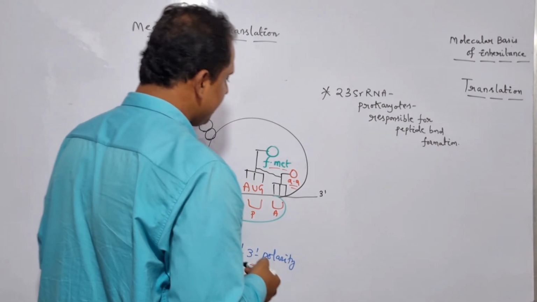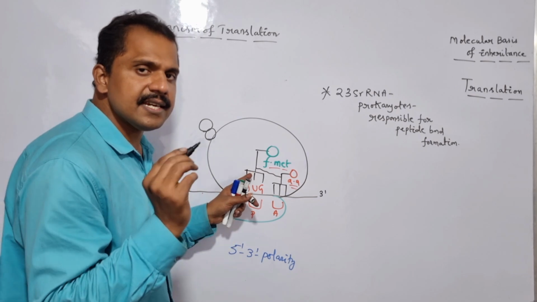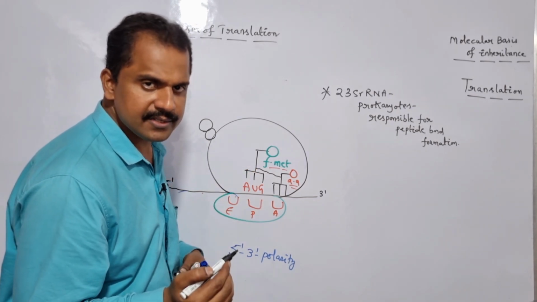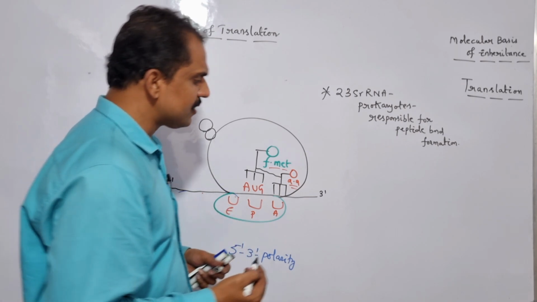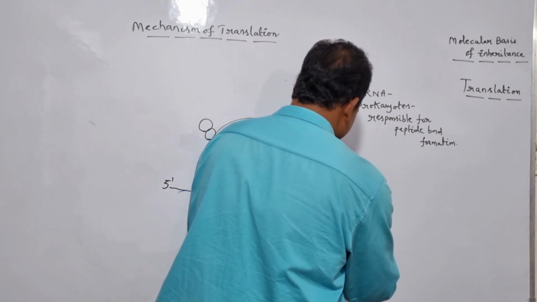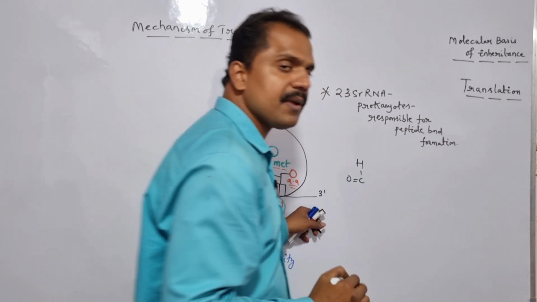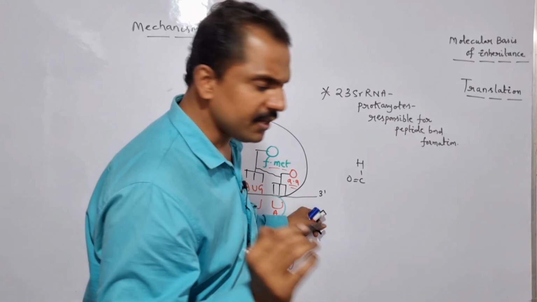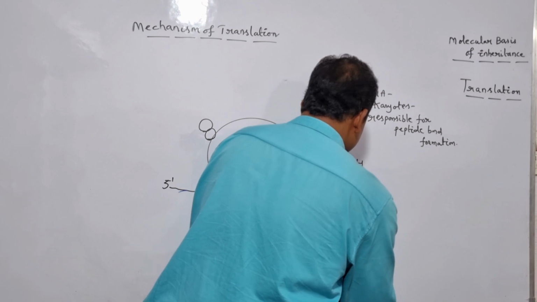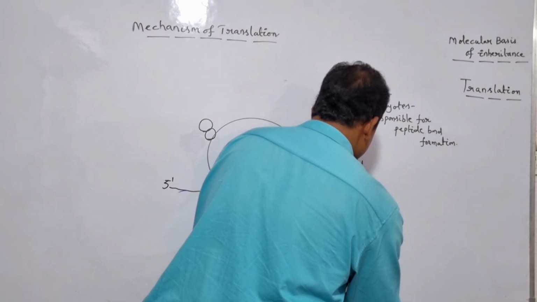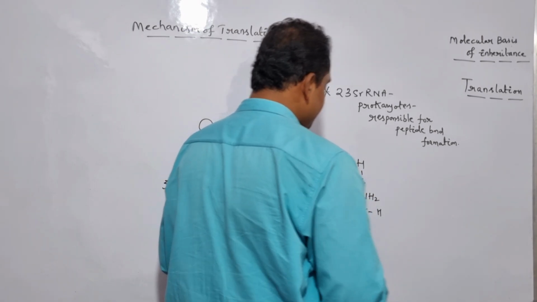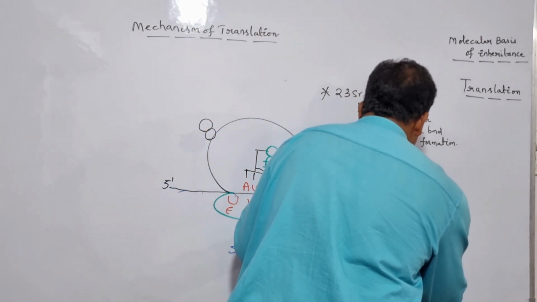And if you look at the chemical reaction which occurs in between the initiated tRNA encoding amino acid and the amino acid tRNA encoding amino acid, easily you can understand how the peptide bond formation takes place. So just look here. The initiated tRNA encoding amino acid is nothing but formylated methionine, right? And here it is the amino acid tRNA encoding amino acid.